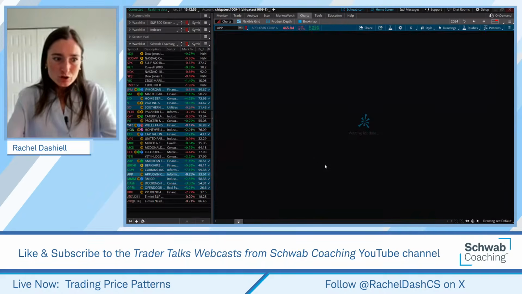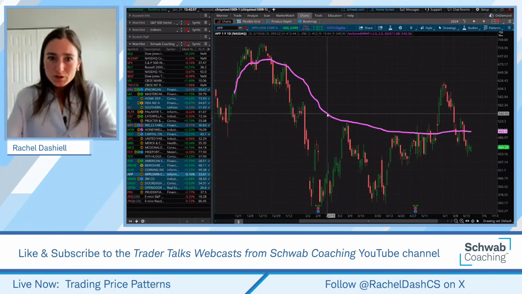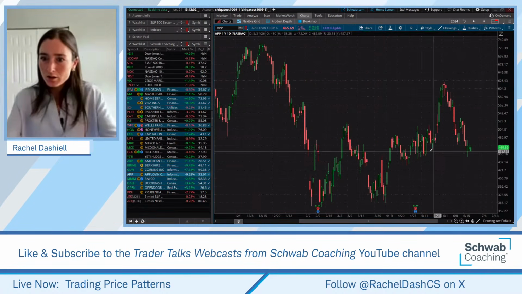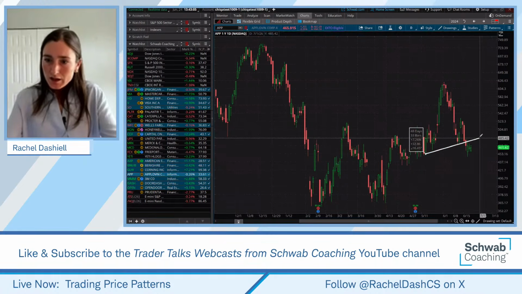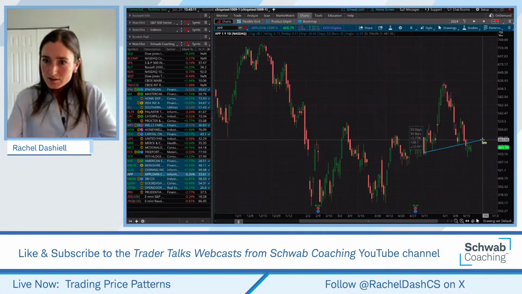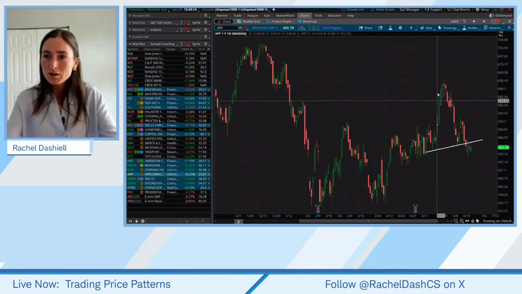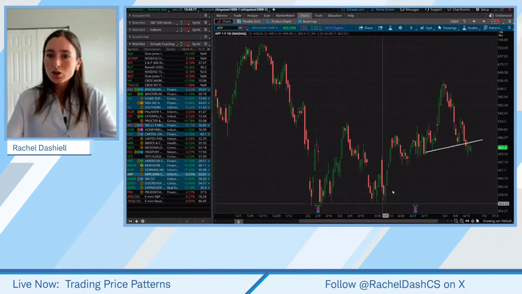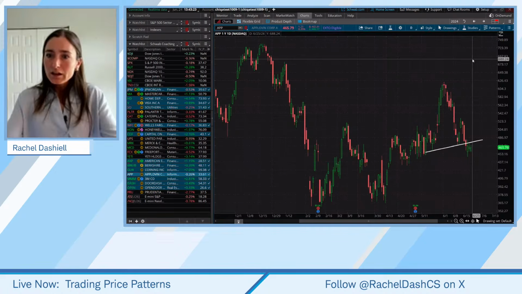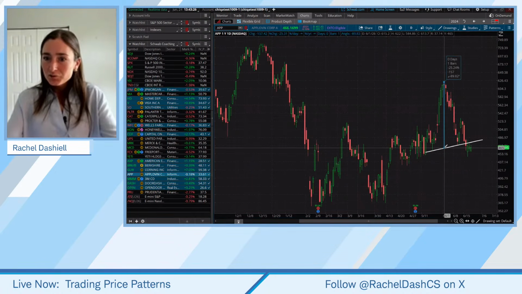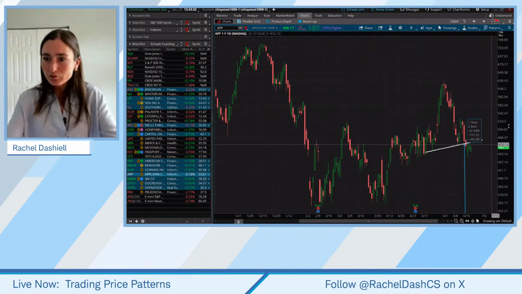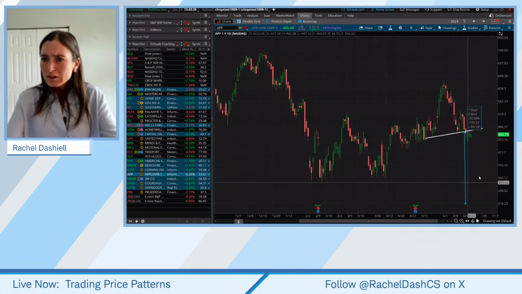So let's go to AppLovin. I'm going to hide this study for now. What we just saw in AppLovin is a head and shoulders pattern here. You have the left shoulder here, the head, and the right shoulder occurring at this high. So you had this increase in price leading to that, and you may see quite a bit of a breakdown. If we take this measured move, we measure the top of the head to the neckline and subtract from that. Oof, yeah, that's really ugly.